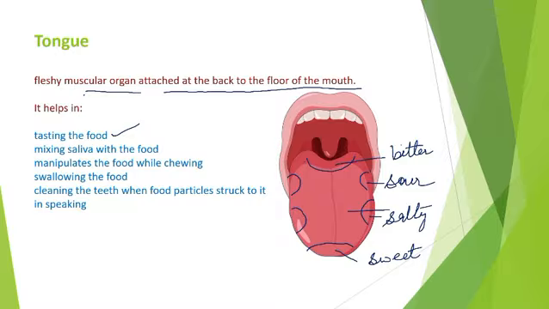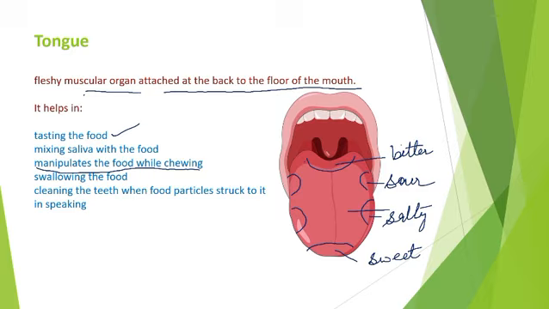Understand? If you eat the food like pizza, burger, definitely you're happy to eat, right? So who is giving this touch? Tongue only. So tongue plays an important role in the process of digestion, right? And we can manipulate foods while chewing. Understand?